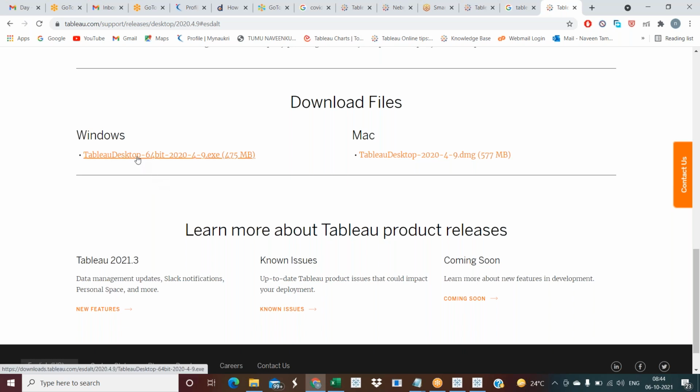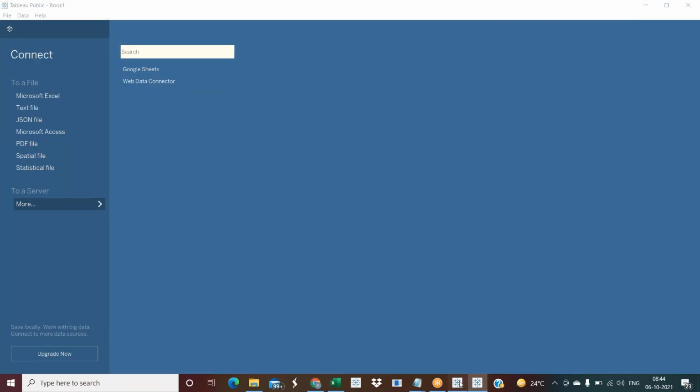Just click here, it will be installed. Then open it; some settings will be there, and you can do it, so there is no problem. I can share this link with you. Just go here and download this. Click here, it will be downloaded, and just open it. It should be fine, it is a basic thing. We don't require any settings or anything. Whenever you download it, this is Tableau Desktop.